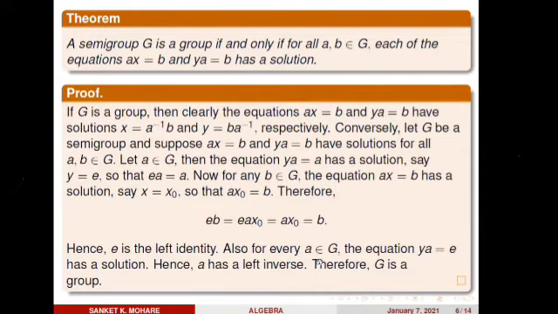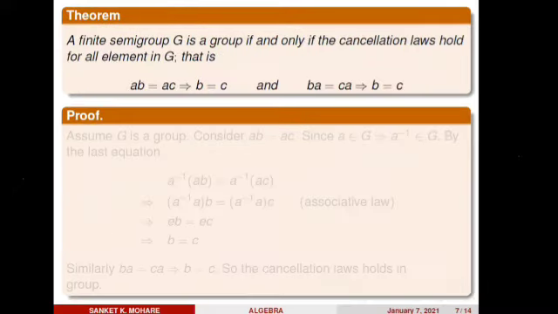Also, for every a belonging to G, the equation ya equals e has a solution. Hence a has a left inverse. Therefore G is a group, as there is existence of identity and existence of inverse. This property holds with a semigroup. Semigroup means it satisfies the associative property. So all three axioms are satisfied, that's why your set G, your semigroup G, forms a group. So this proves the theorem.